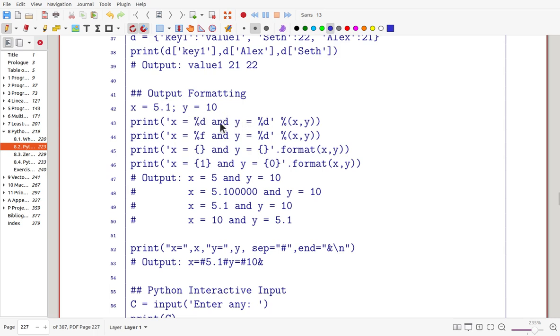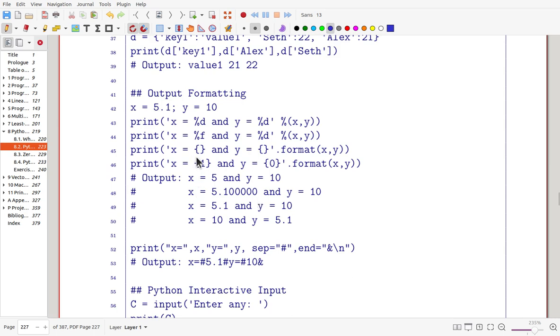It automatically changes it into an integer so that x becomes 5. Now if you are using this key, the default number of digits applies so that it makes 5.1 in this way.